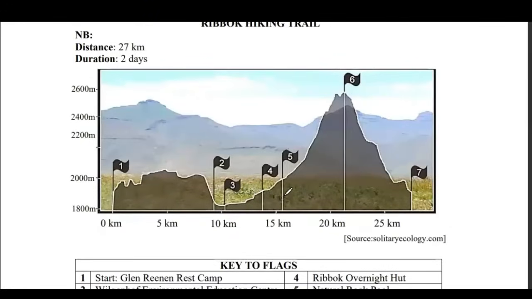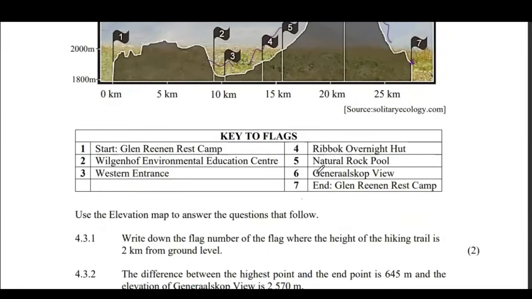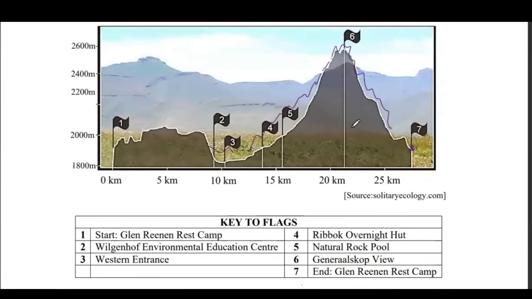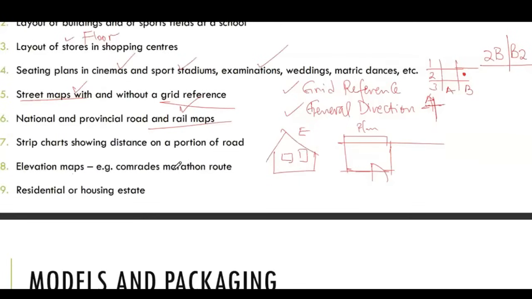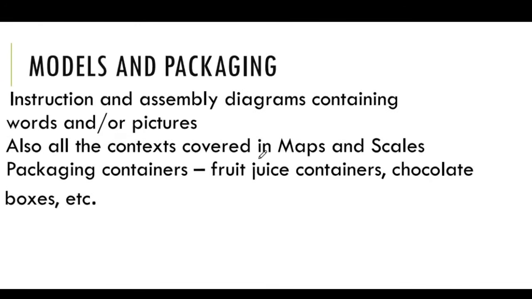This is how an elevation map looks like. It's elevating. People are running. Someone goes up, and the elevation increases because the distance is also increasing. Afterwards this shows that they're coming to an end. They have to decrease, it's called accelerate and decelerate. So they are decelerating when they are coming down. Accelerating, you are pushing forward. Okay, that is it. Then the residential house estate might give you a map showing a lot of houses. Then we have what we call models and packaging.